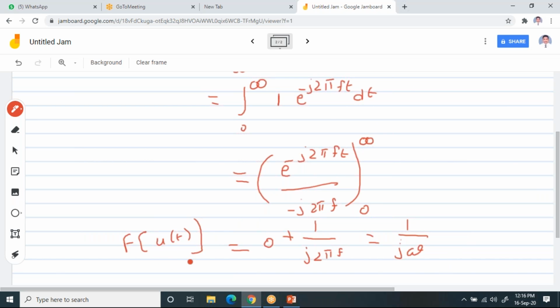Now observe it. When you apply the Fourier transform of the unit step function, this I can write as 1 by j 2 pi f. That means you are going to get in which domain? Omega domain or frequency domain. So the Fourier transform of a time domain signal, you may get either frequency domain like this or omega domain like this. Is it clear? Please post it in the chat box. Is the concept clear? How I solved it? Please post it in the chat box.